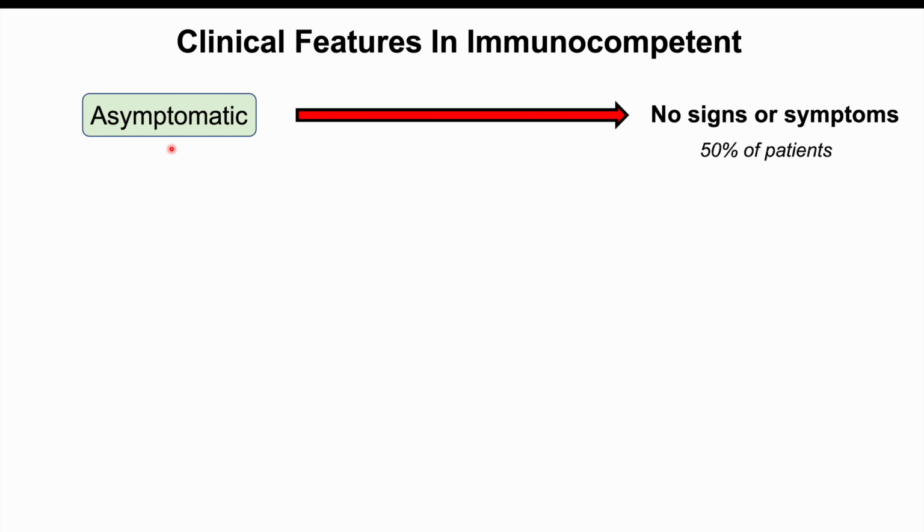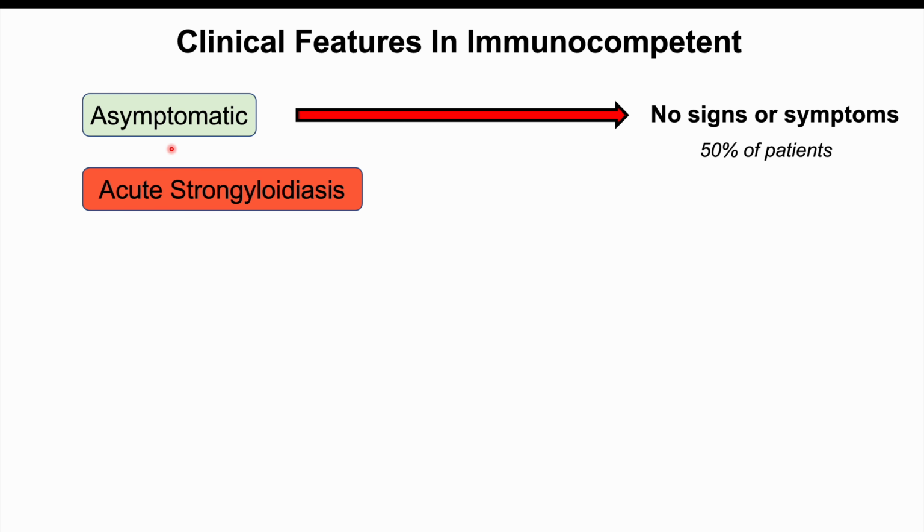Now let's talk about the clinical features in immunocompetent hosts. Again, we can have significant numbers of these patients being asymptomatic, meaning that they have no symptoms or signs at all. 50% of patients are going to be asymptomatic. And the other 50% are going to have a variety of signs and symptoms. So we are going to break the infection down into acute strongyloidiasis and chronic strongyloidiasis. So acute strongyloidiasis is going to occur early on. So when a patient is exposed to these nematodes, they experience signs and symptoms. That's going to be the acute phase. And then chronic is going to be later.